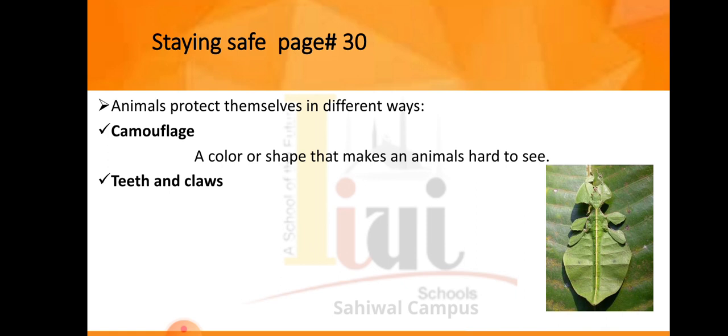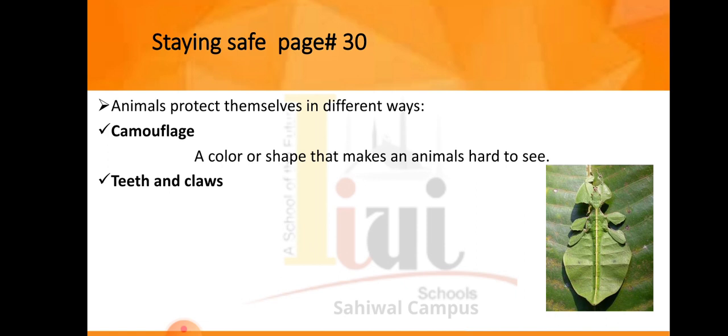If a grasshopper has a green color and sits on leaves or crops, then nobody can differentiate between the grasshopper and the leaves or crops. Likewise, there are different animals and different birds that have the ability to camouflage according to their surroundings. That's why they can protect themselves from enemies and from other animals. Camouflage also helps them to hunt and fulfill their needs of food.